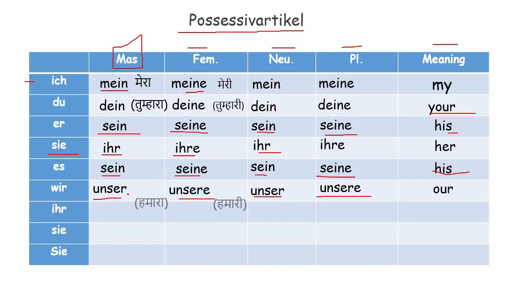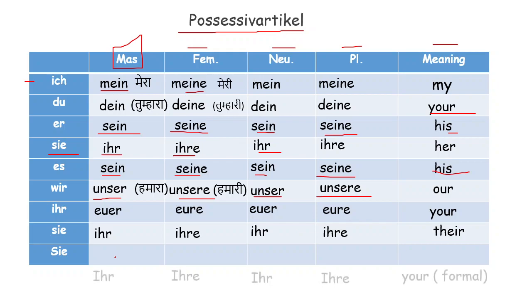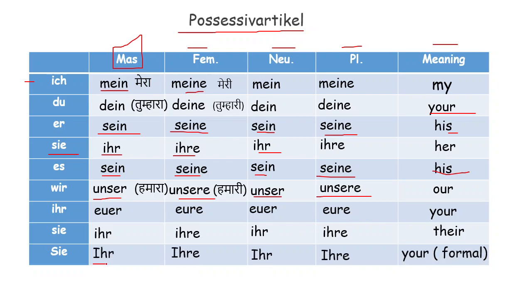And in Hindi हमारा, हमारी. Ihr, euer, eure, euer, eure. Yours, yours. Sie, ihr, ihre, ihr, ihre, their. Sie, with a capital S, Ihr, Ihre, Ihr, Ihre, you formal. Like in Hindi we say आपका, आपकी.